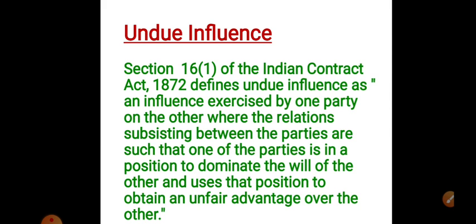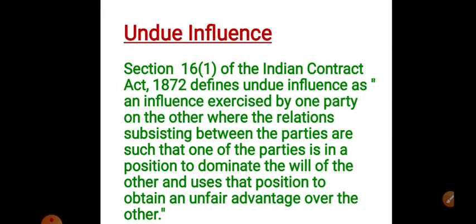Section 16, subsection 1 of the Indian Contract Act 1872 defines undue influence as an influence exercised by one party on the other when the relations subsisting between the parties are such that one of the parties is in a position to dominate the will of the other and uses the position to obtain an unfair advantage over the other.